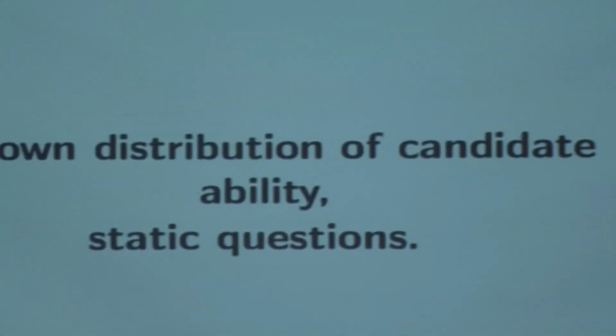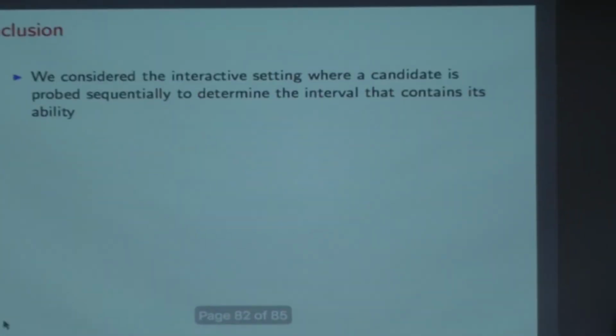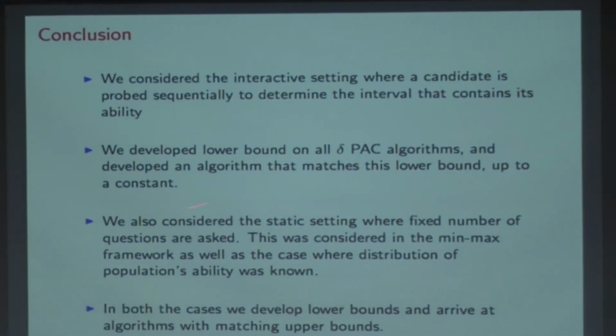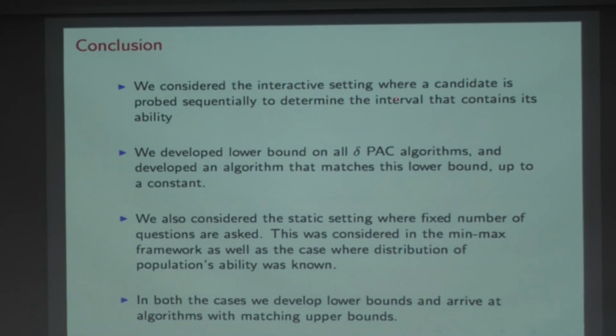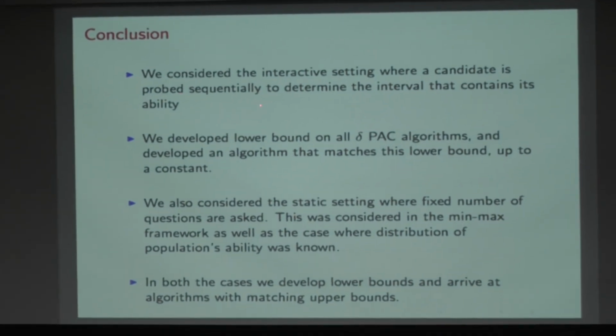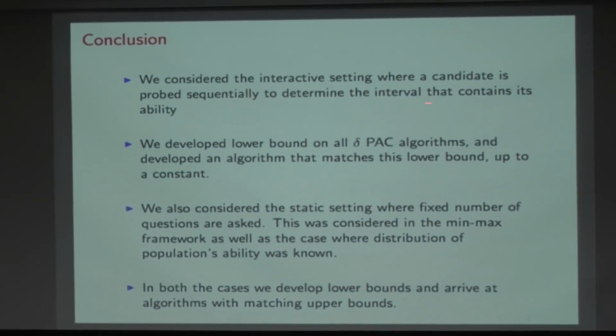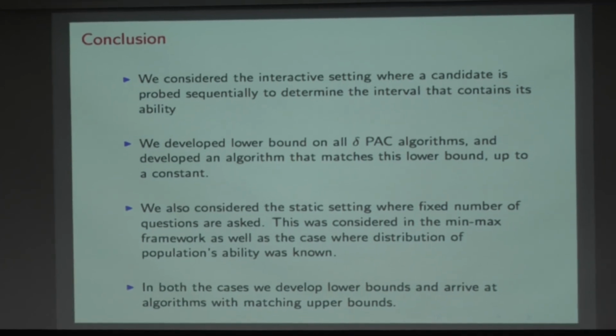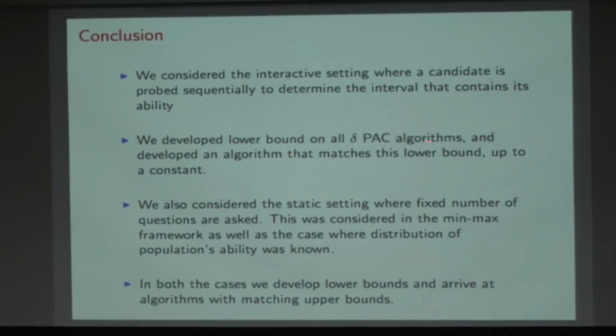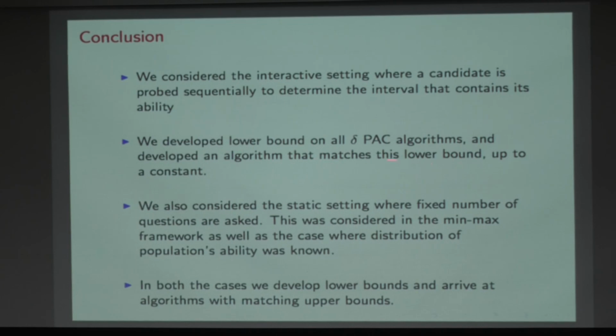Okay, lots of pictures here, but let me just end my story right now. We consider the interactive setting where a candidate is probed sequentially to determine the interval that contains their ability. We develop a lower bound on delta PAC algorithms and develop an algorithm that matches the lower bound. So that's all I've discussed right now. Let's stop with that. Thank you.